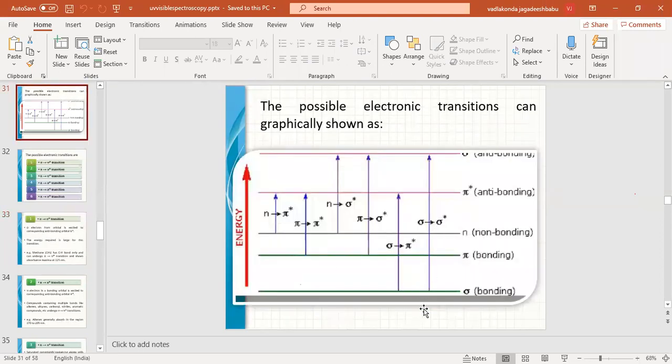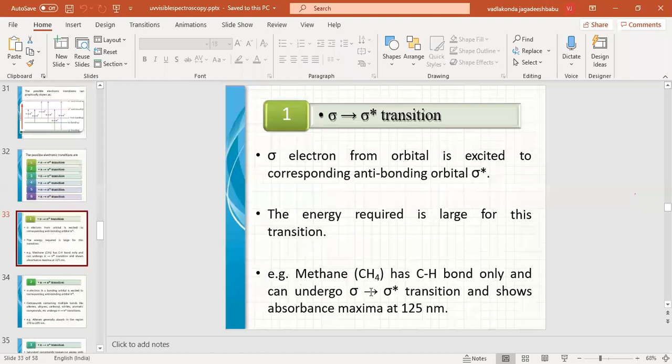Sigma to sigma star has the highest energy and the lowest wavelength, and it is possible in saturated molecules, like methane, which has C-H sigma bonds. In methane, the sigma to sigma star transition takes place at a maximum absorption of 125 nanometers.